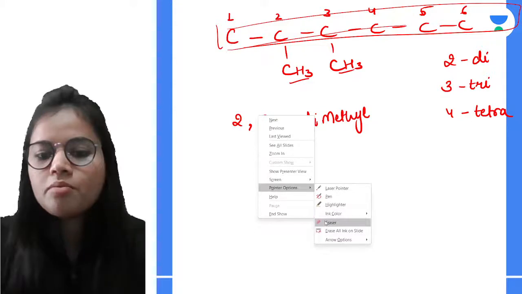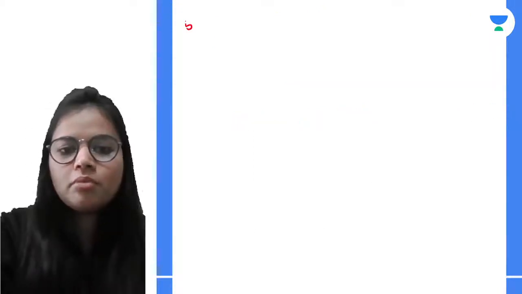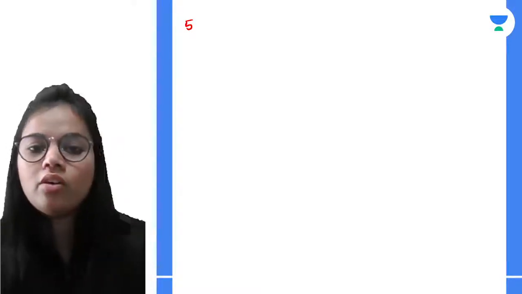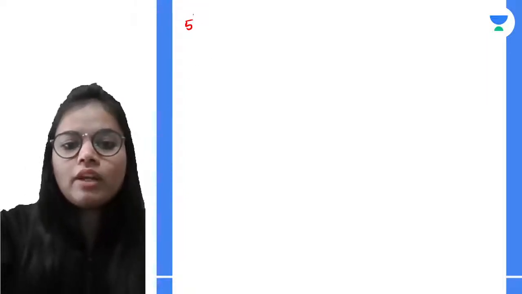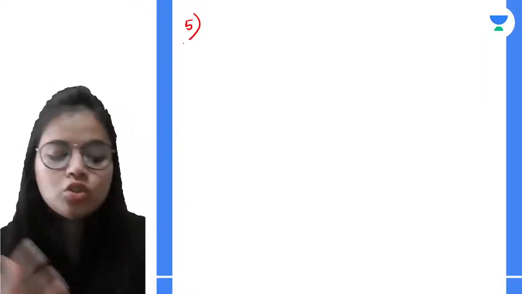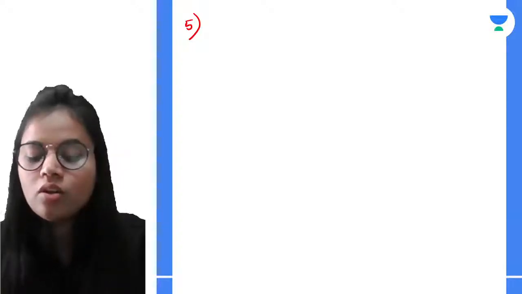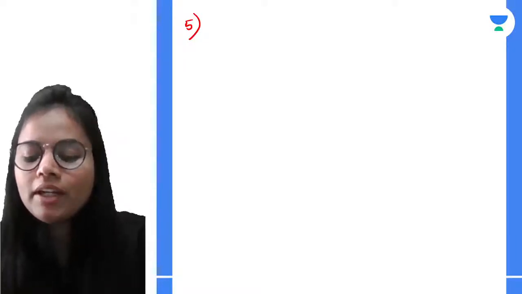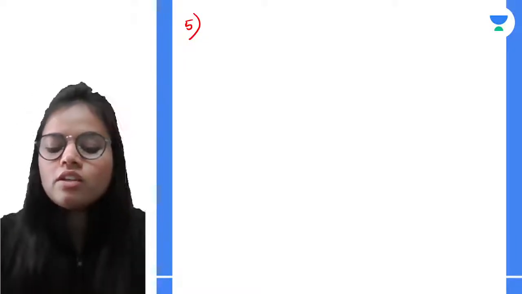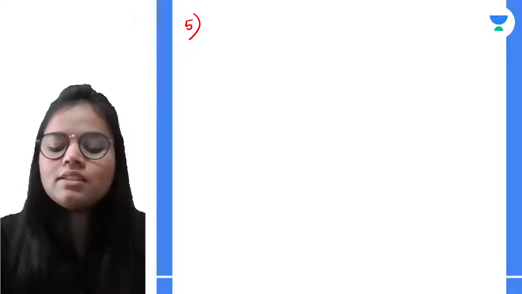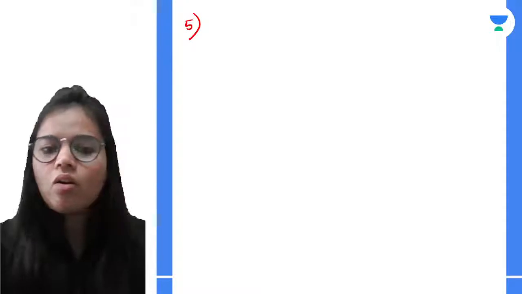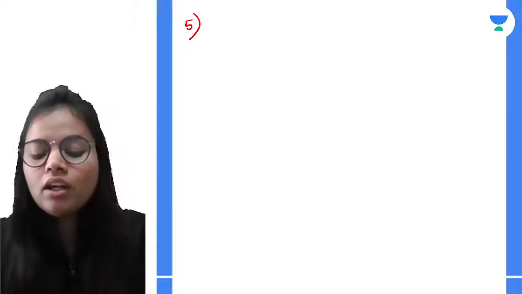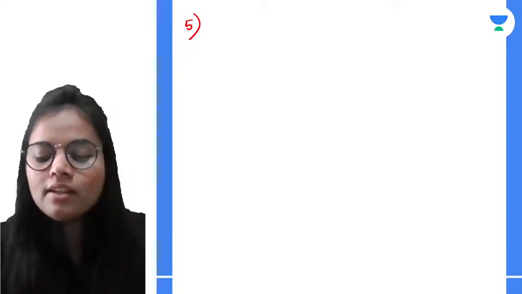Okay, so this is the basic method. Now the next point that we need to remember is, it's not necessary that all the time we will be having the same group only on different carbon atoms. So in the case we are having two or, let's say, more than two different substituents, how do we write it? We write it in alphabetical order. So if there are two or more different types of substituents, we use the alphabetical order, using their base name.